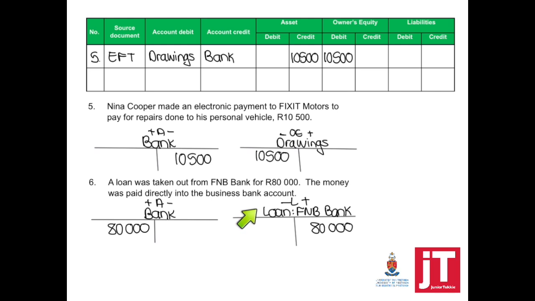If you've just written loan, that would have been wrong. You need to indicate the name of the bank. And because this money was paid directly into our bank account, our source document is bank statement. And now we just have to complete the information on the table, which means bank is debited, loan, FNB Bank is credited, assets debit, liabilities credit.